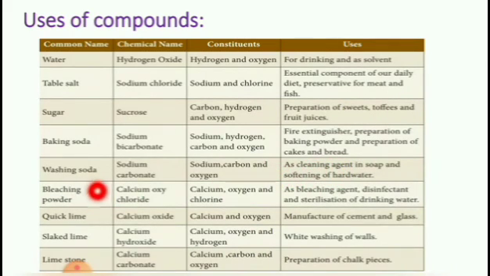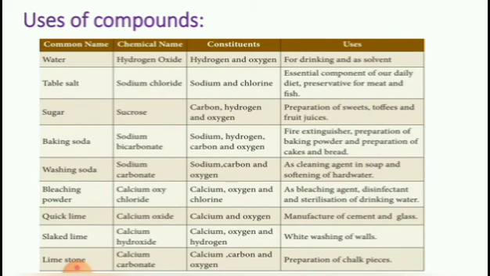Washing soda. Chemical name sodium carbonate. Constituents sodium, carbon and oxygen. Uses: as cleaning agent in soap and softening of hot water. Bleaching powder. Chemical name is calcium oxychloride. Constituents calcium, oxygen and chlorine. Uses: as bleaching agent, disinfectant and sterilization of drinking water.